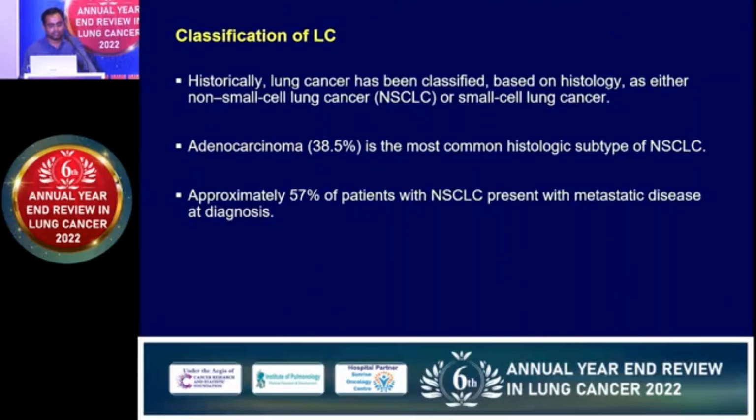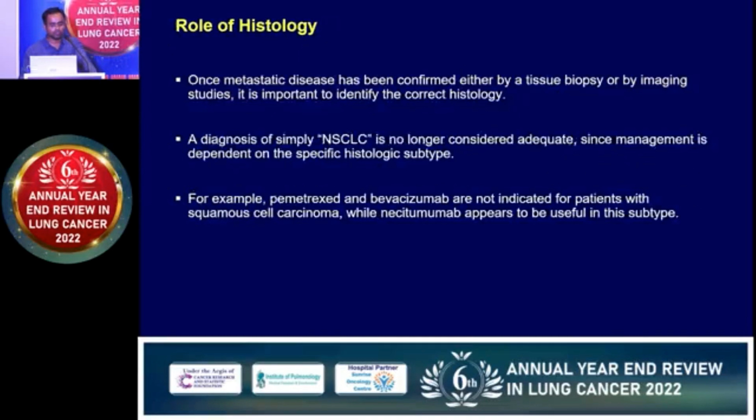Again, histologically it is either small cell or non-small cell. Among these, non-small cell is the most common, approximately 85%, and out of this, the majority, around 40%, are the adenocarcinoma variant. Once we diagnose a lung cancer patient with metastatic disease, either by tissue at the local site or a metastatic site, diagnosing them only as non-small cell or small cell is not enough. We need to categorize them further based on the molecular profile.